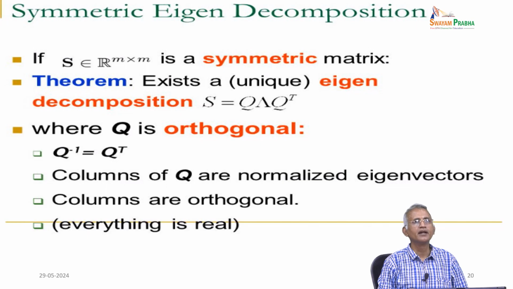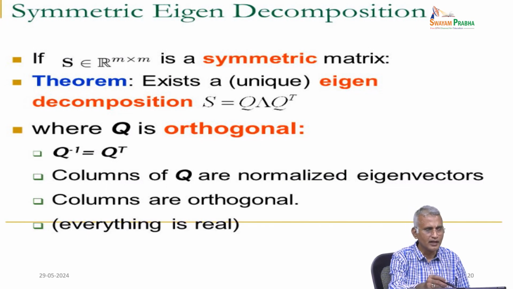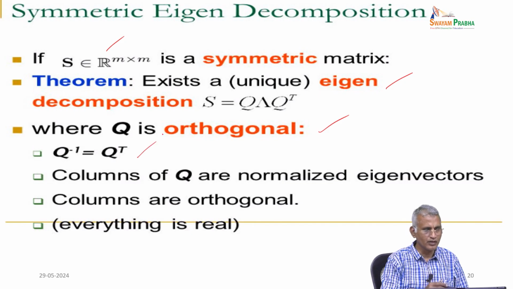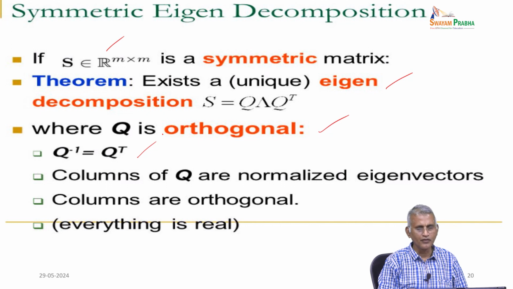Now, we have a symmetric eigen decomposition. The technique is you take an M cross M symmetric matrix, and there exists a unique eigenvalue decomposition. Check it out: Q is orthogonal, so Q inverse equals Q transpose. The columns of Q are normalized eigenvectors, and the columns are orthogonal, and everything is real.